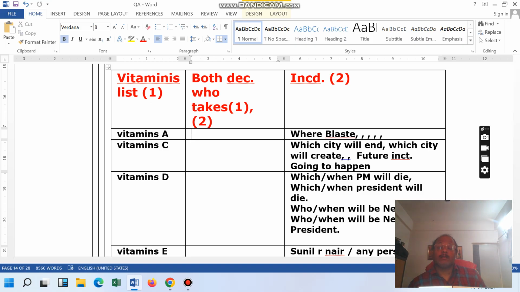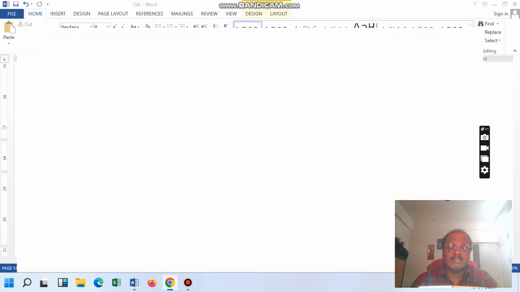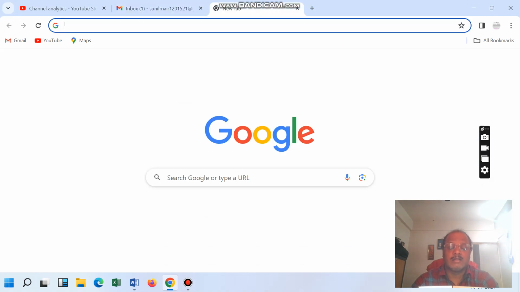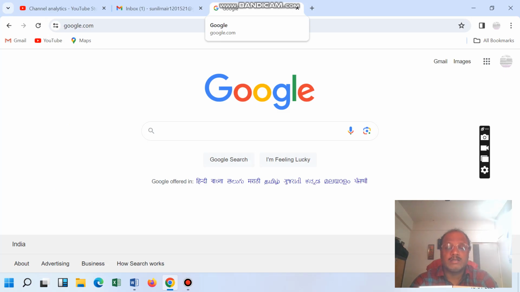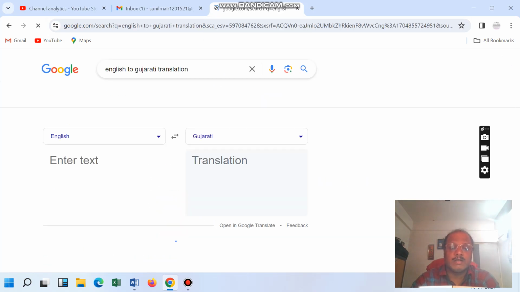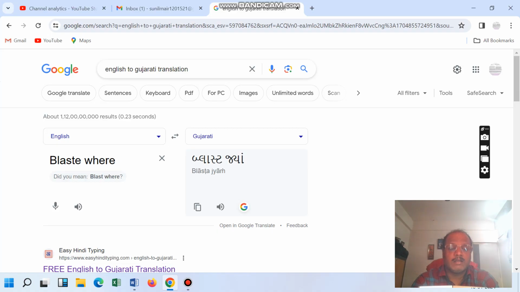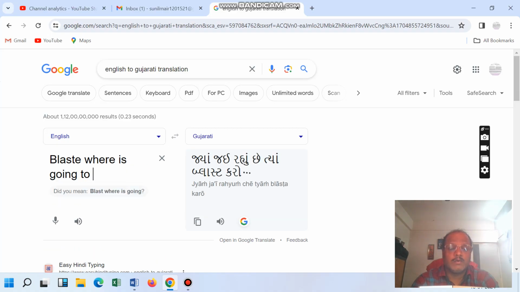Blast कहाँ पे होगा, that is Hindi. Blast will happen where. So I will do one thing, just a minute. I will do one thing: English to Gujarati. Blast where is going to happen.